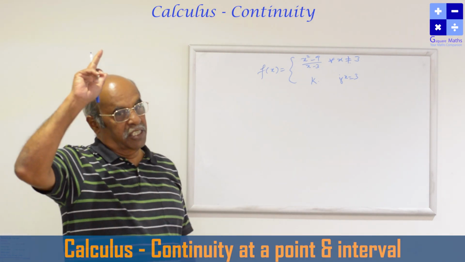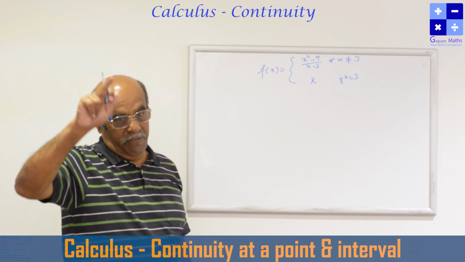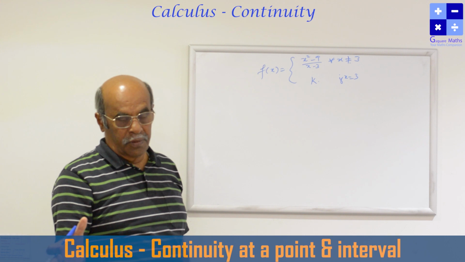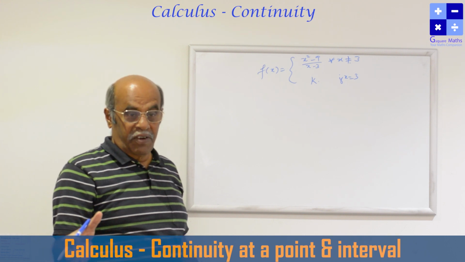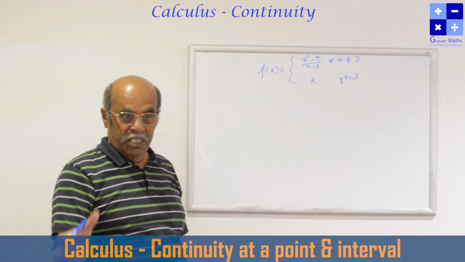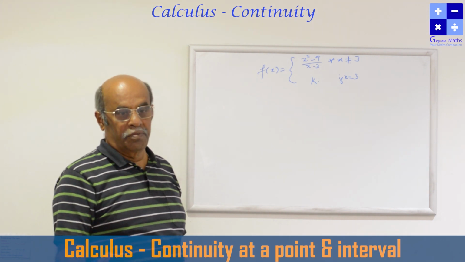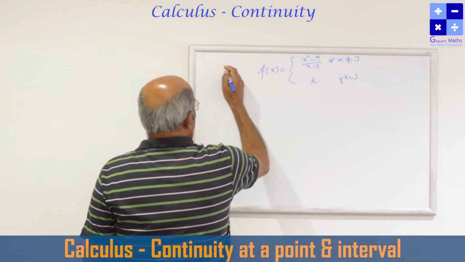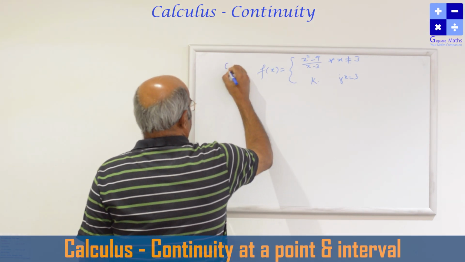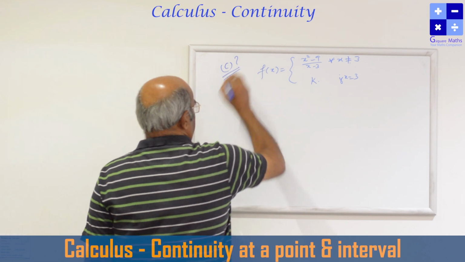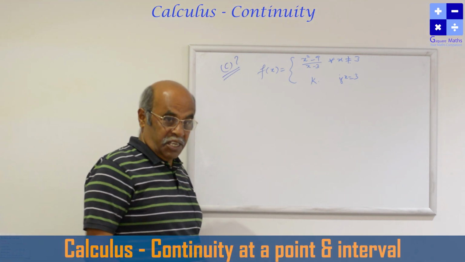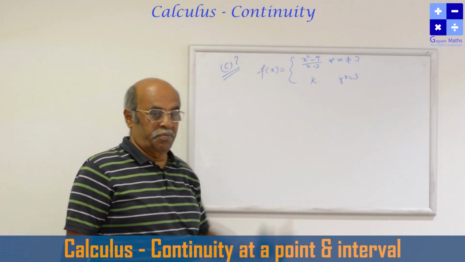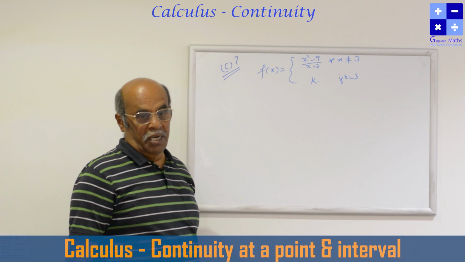The starting of the definition itself, I told you that the case is if and only if. If the function is continuous, all the 5 points are true. Now here it is given the function is continuous. Therefore, all 5 points are true. So what is given here? You are asked to find out for what value of k the function is continuous. That's the question mark we got to find out. Find the value of k. Another type of question they used to ask.